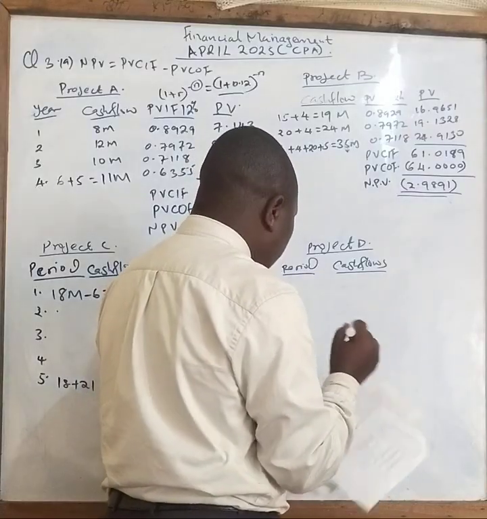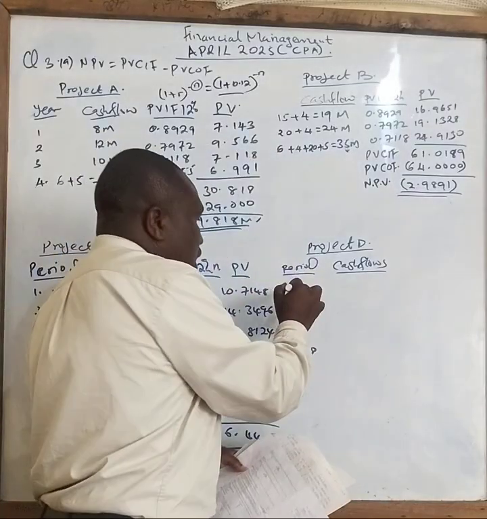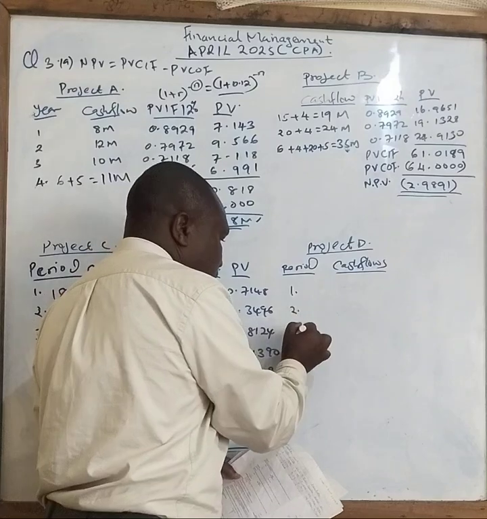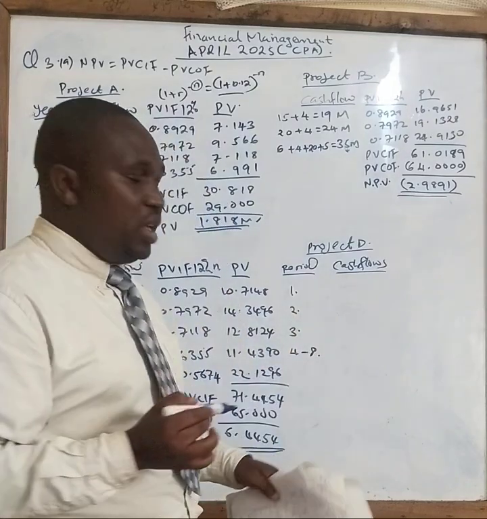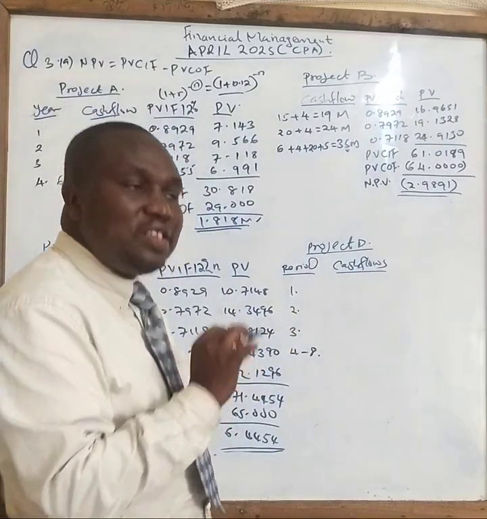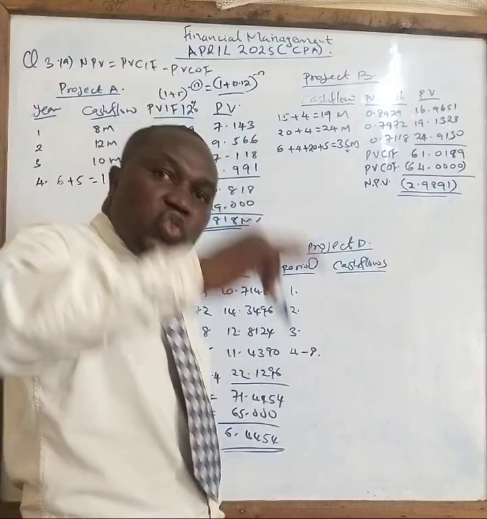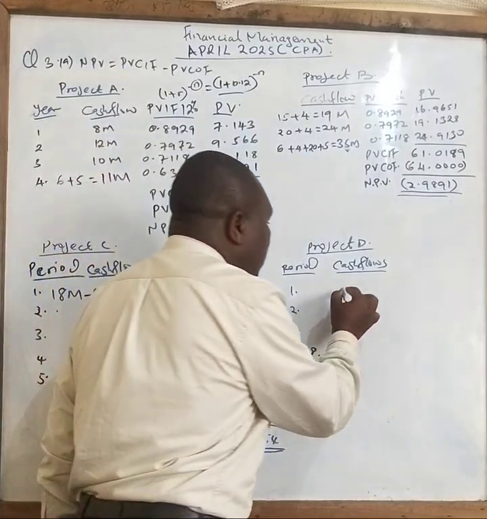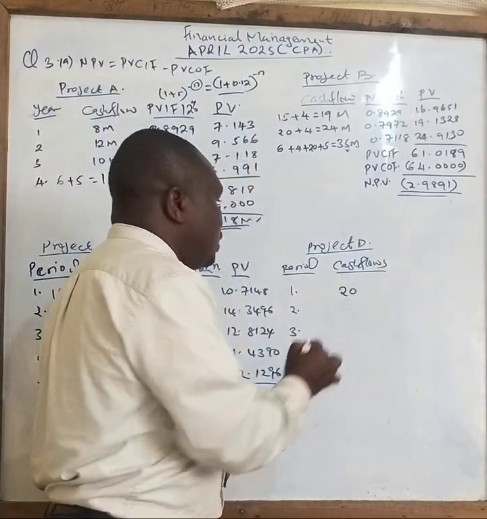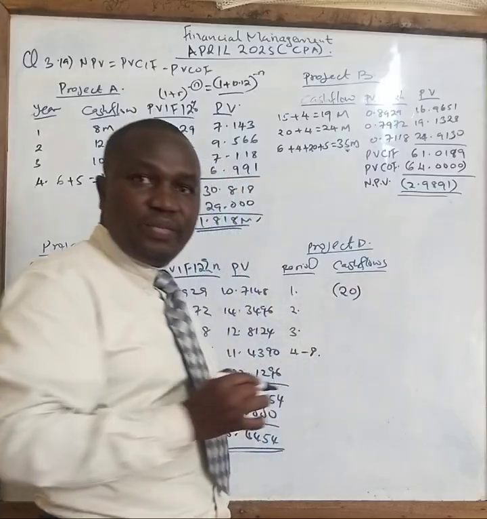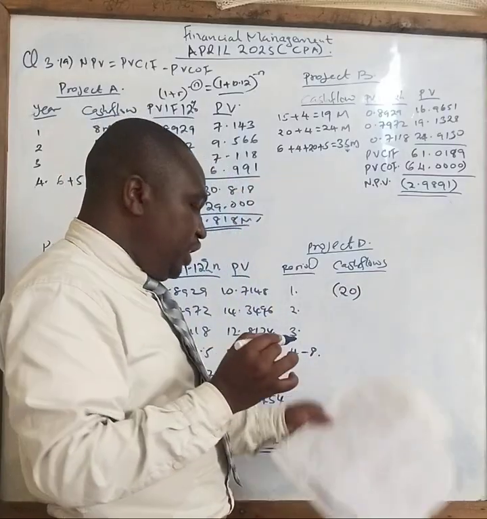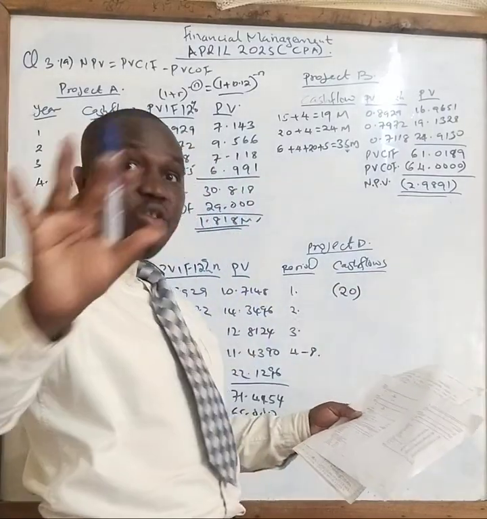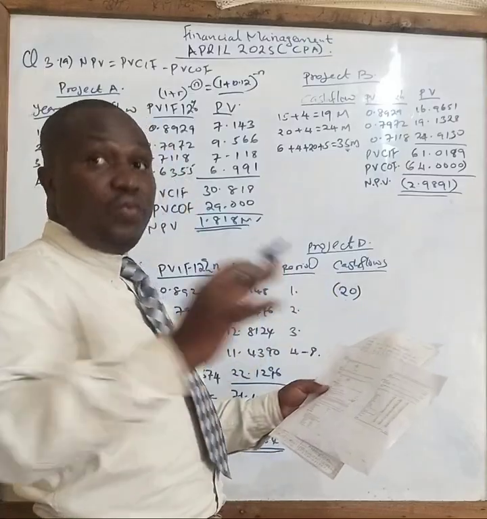In year 1, we have been given an information. We have been told there is a cash outlay that was introduced into the organization. Therefore, that one will be 20. Cash outlay means it is a negative. But the 20 million that was given is the cash outlay, which is the present value cash outflow.